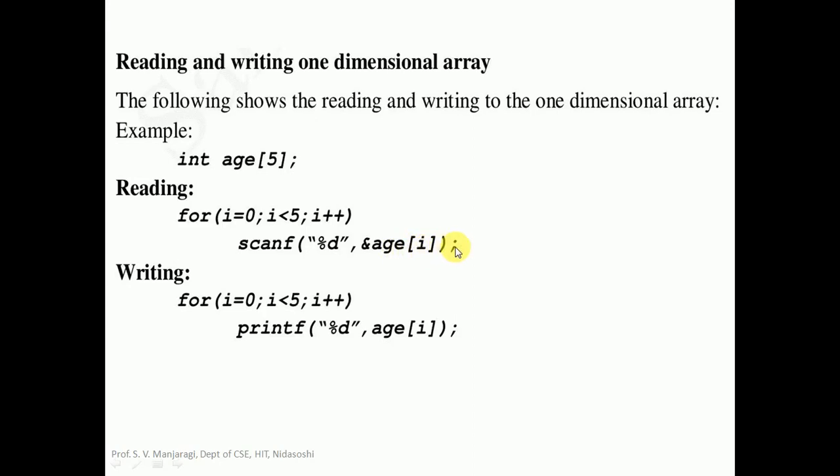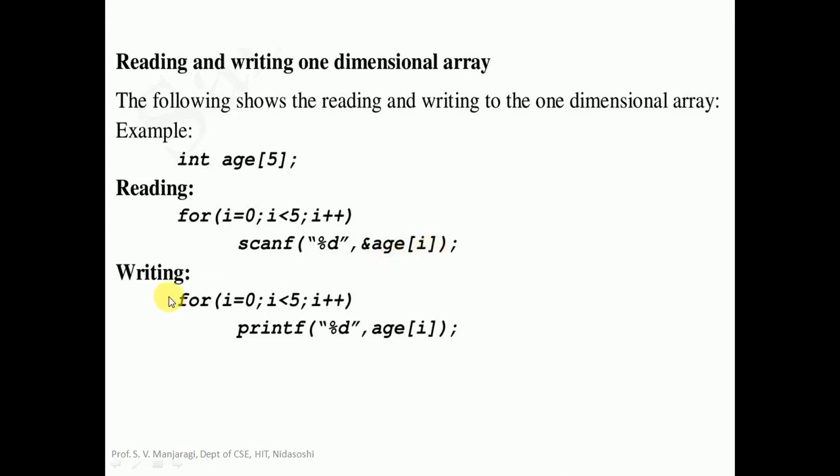So whatever value we enter here will be stored at age of 1. So this loop is going to be repeated how many times? 5 times. The scanf is executing 5 times, and we are entering 5 values. So it will be stored at array locations ranging from age of 0 to age of 4.